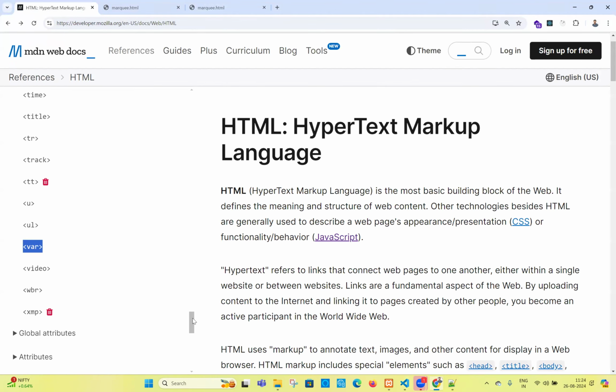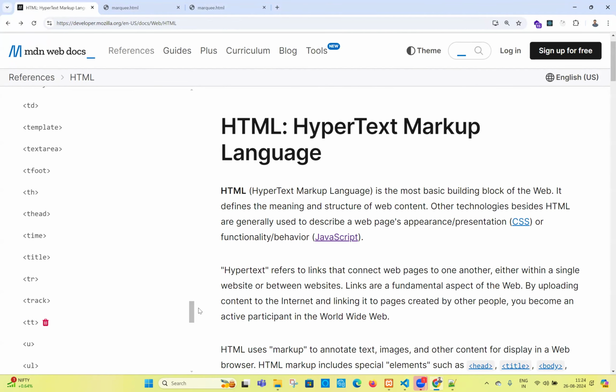Next one is going to be, what are the next ones? These are all we know already. TD, these are all table elements now. T foot, T header, and the time tag. What is this time tag? If I write time, will it display the time?